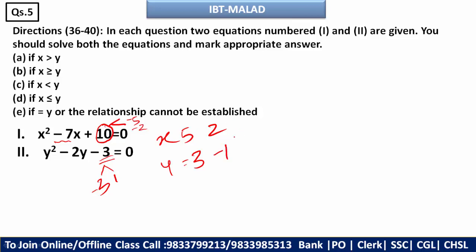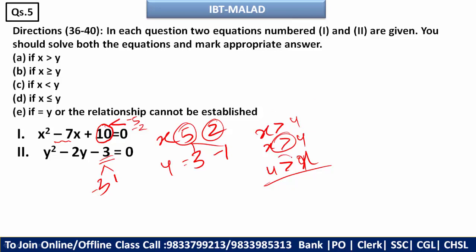Now what you have to do is compare this. So here x is greater in both the cases, and here y is greater than x. Means 3 is greater than 2, right? So y will be greater. So you can say the contradiction has occurred. Means एक जगह y बड़ा हो गया, एक जगह x. So here you can say x is equal to y, or the relation cannot be established.